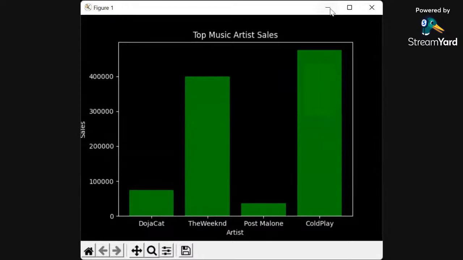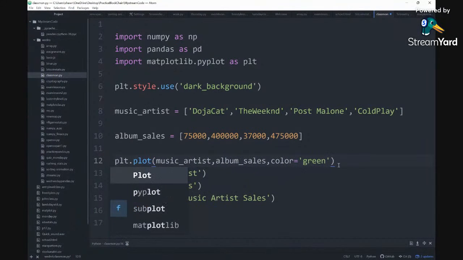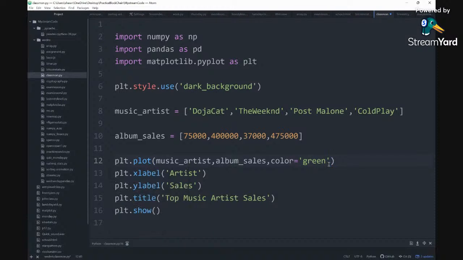So you can use different versions of a graph. You can use a bar graph, you can use a line graph, you can use a pie graph. So now let's go back to the code. Now we could display it in a line graph. The line graph will be a lot different than a bar graph, of course. All we can do is keep everything how it is, but for the line graph we're going to use PLT dot plot. We could keep money green.